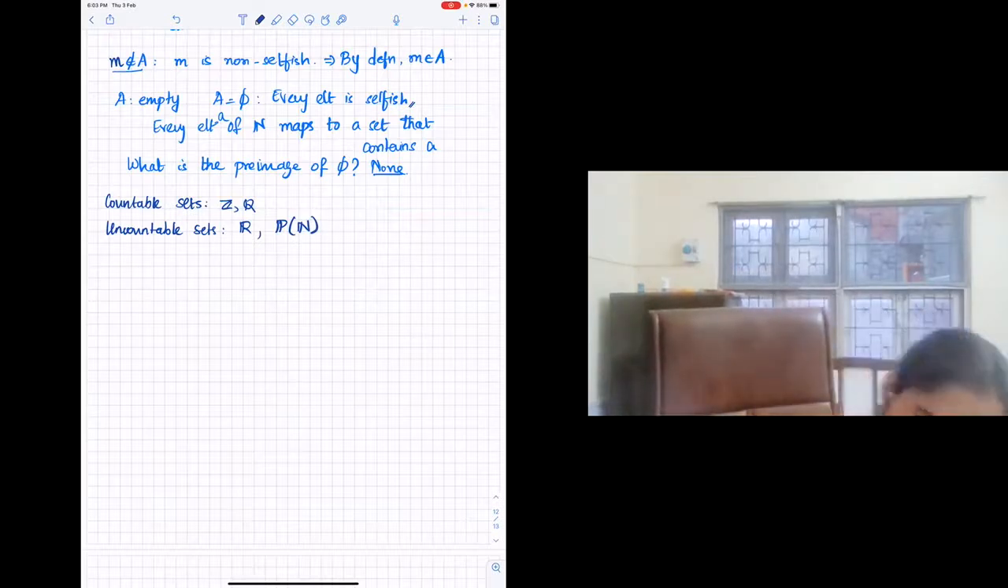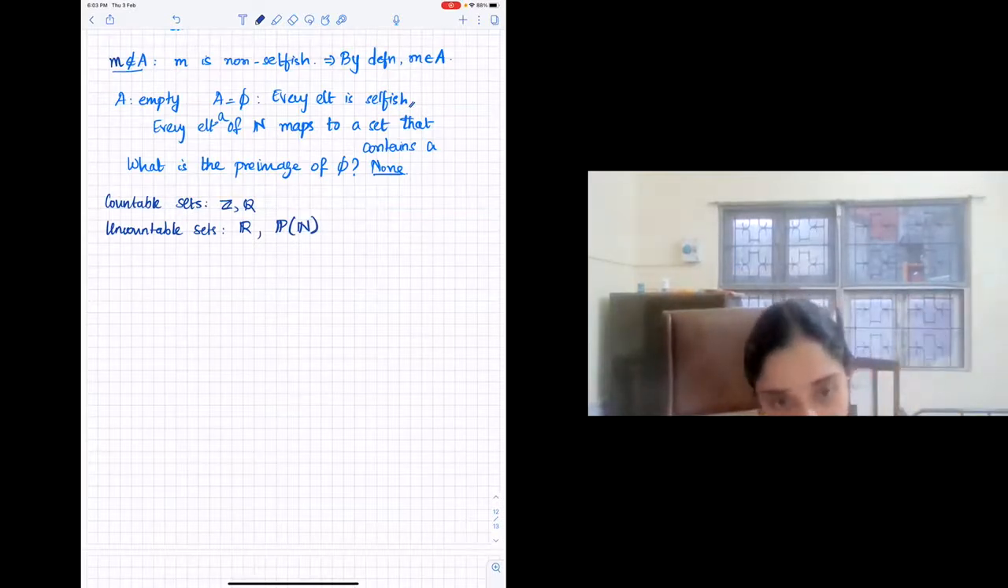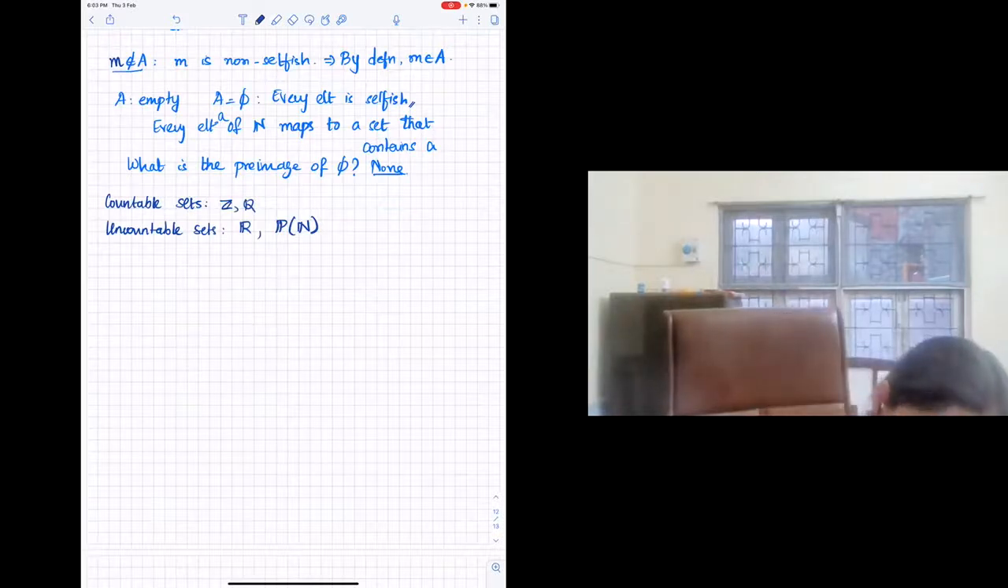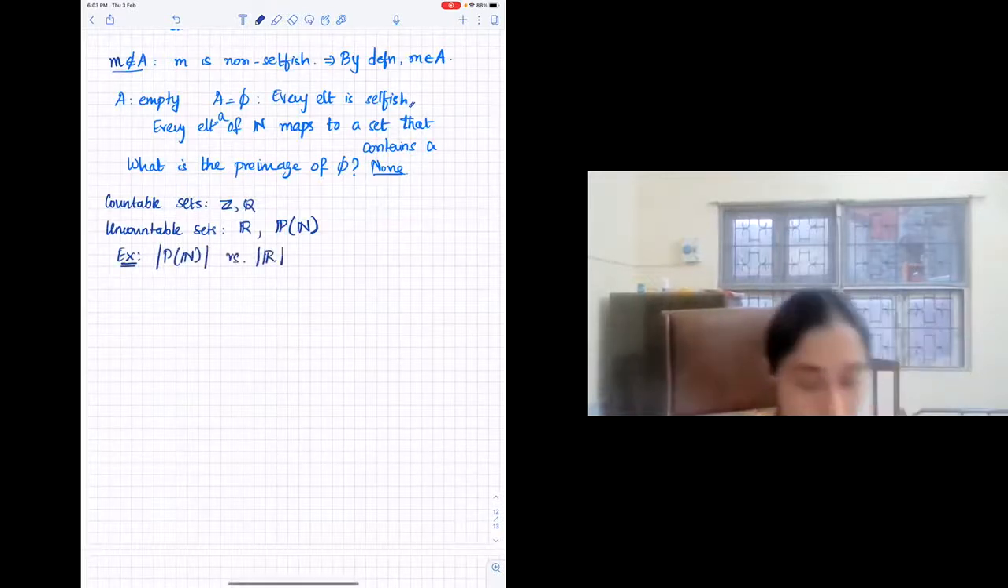So one exercise: we do know that all countable sets have the same cardinality as the set of natural numbers. Another exercise, which actually you all solved here, but I'm still going to do it. What can you say about the cardinality of N versus the cardinality of the power set of N? Some of you did construct a bijection, but try to write it down. Are these two the same or not?